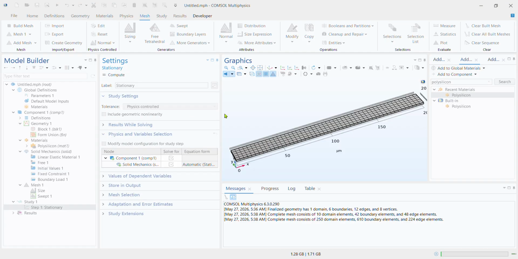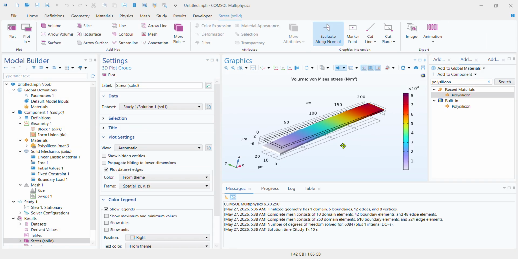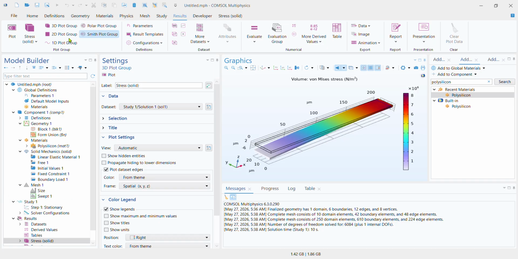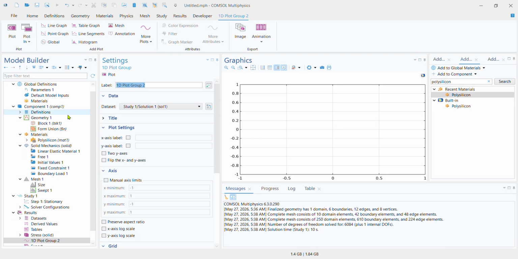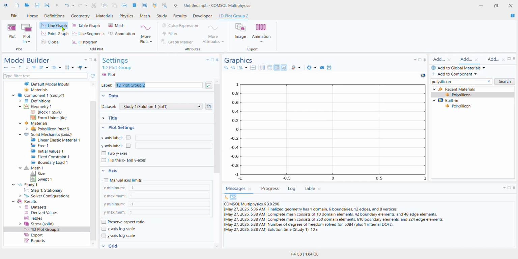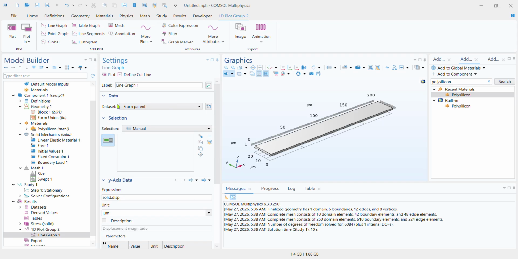As I compute, the first thing I'm going to look at is the von Mises stress plot, which we previously saw in our first experiment. The first plot is always the von Mises stress, as you can see here. We want to have 2D plots right now, and the way to do the 2D plots is you go to results and click on the 1D plot group. Under that, you click on the line graph. What you're going to do is define a cut line. Now, previously, we had always defined cut lines.